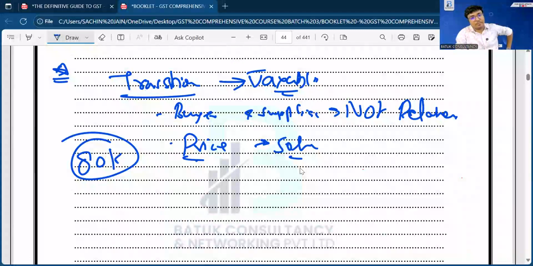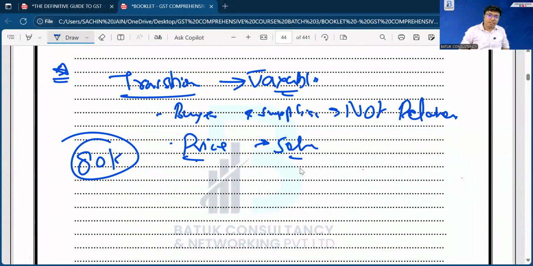But if you find any specific situation in which buyer and supplier are related party, or price is not the sole consideration, or there is any other thing, at that time you have to raise the questions and you have to provide the details related to the valuation. So we should have the basic idea that in which scenario the normal principle is applicable, and in other scenarios the special provision is applicable. So transaction value will become the taxable value if price is the sole consideration and buyer and supplier are not related party.